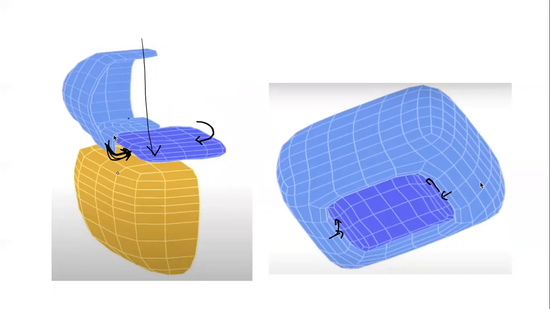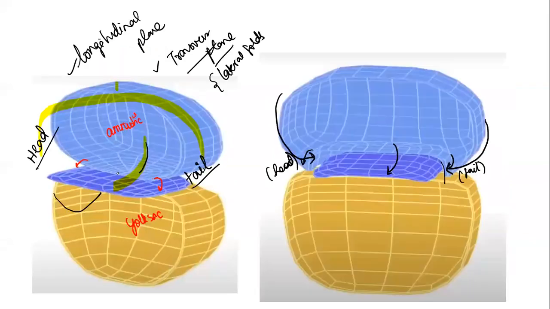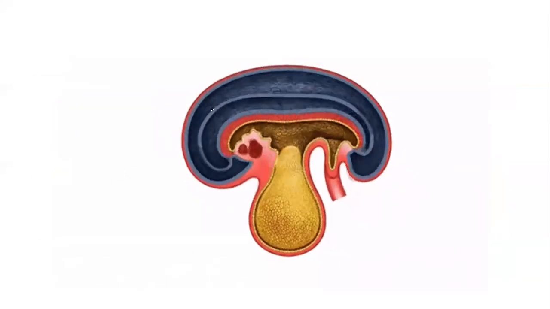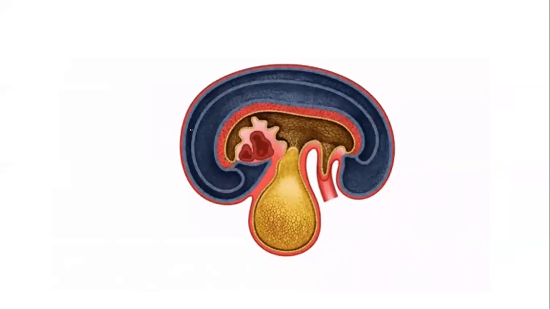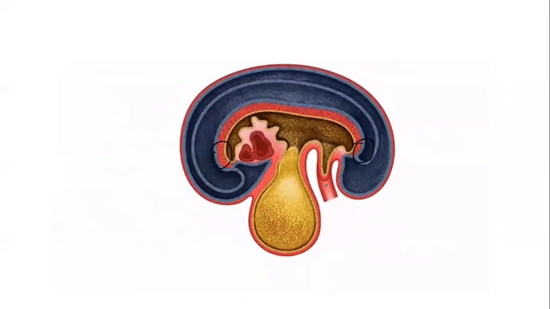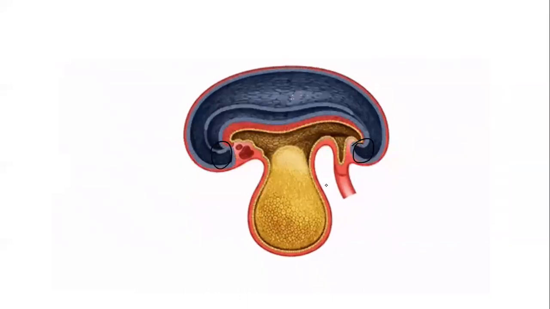How does the fold happen? Fold happens in two planes. One is the longitudinal plane, another one is the transverse plane. In the longitudinal plane, I have got the head and the tail folds. In the transverse plane, I've got the two lateral folds. So if you observe this picture now, this is the longitudinal section where I have got the head and the tail folds.